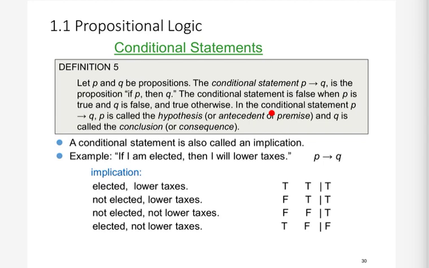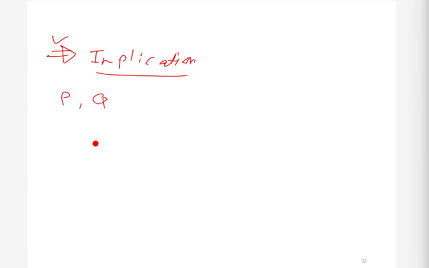So the next operator that we will see is the implication operator. This is just the symbol, and the name of the operation is implication. So implication is the operation, and this is the symbol. For example, if we have a proposition p and a proposition q, then we can make a new compound proposition by using this operation, implication. So p implies q.